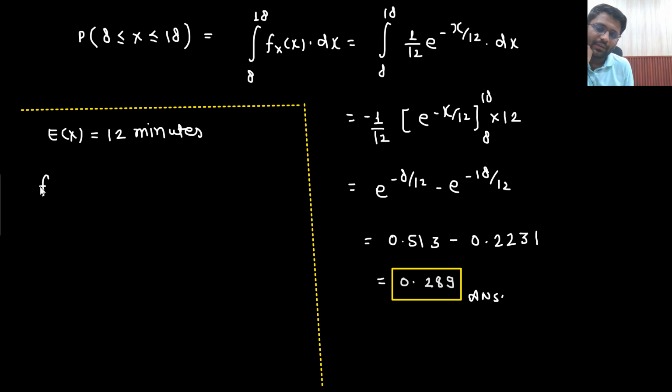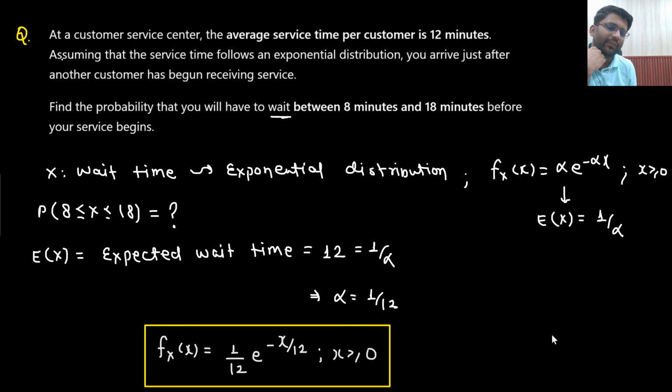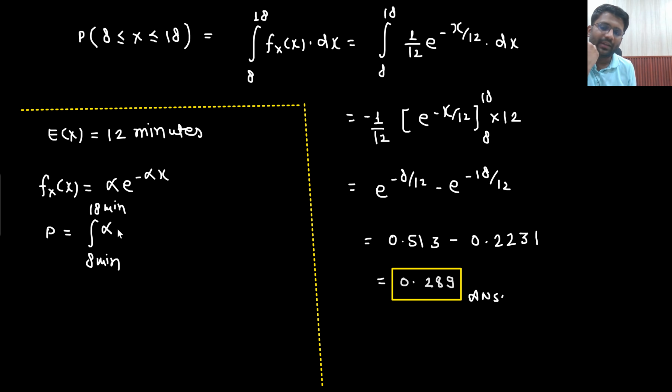And what was your PDF? That was alpha e to the power minus alpha x. Now I know that, sir, I will have to integrate for the answer of my probability. I will have to integrate from 8 minutes to 18 minutes alpha e to the power minus alpha x dx, right?